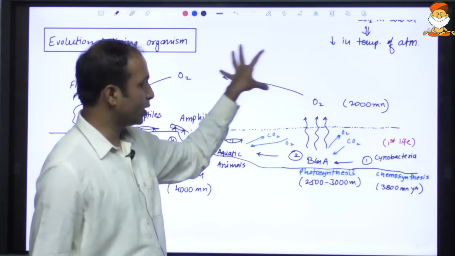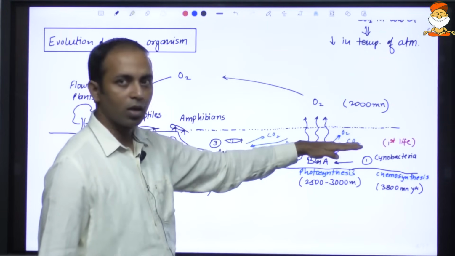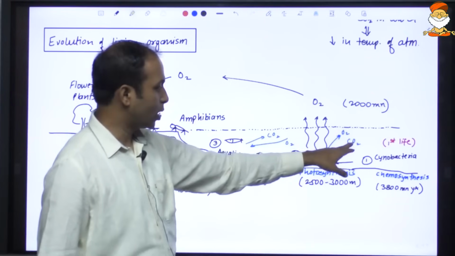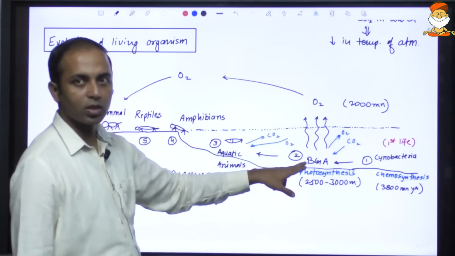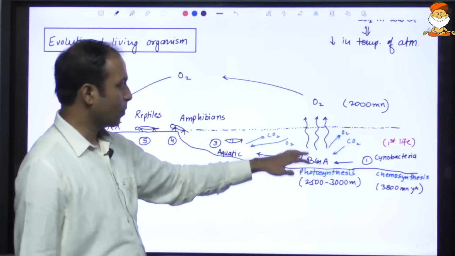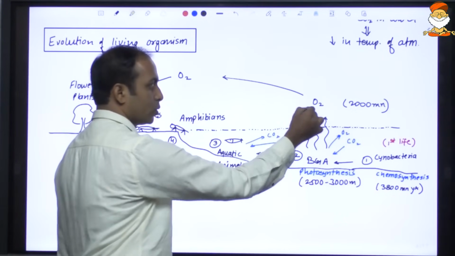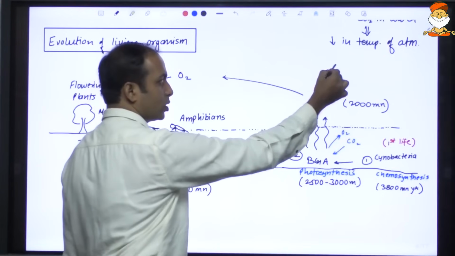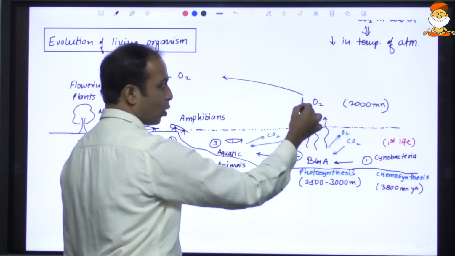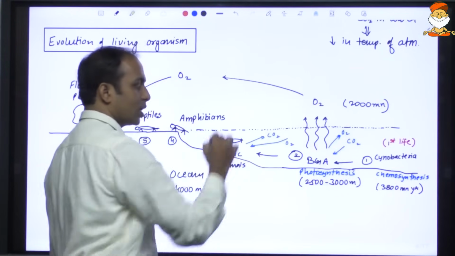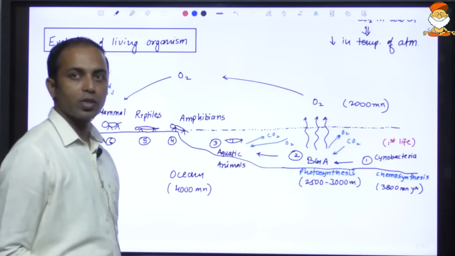Atmospheric carbon dioxide got mixed with the water, and the water's carbon dioxide was taken for photosynthesis by this blue-green algae. Then this oxygen was released into the water and then into the atmosphere. So carbon dioxide concentration in the atmosphere started decreasing, and oxygen concentration started increasing. This was also a UPSC question.